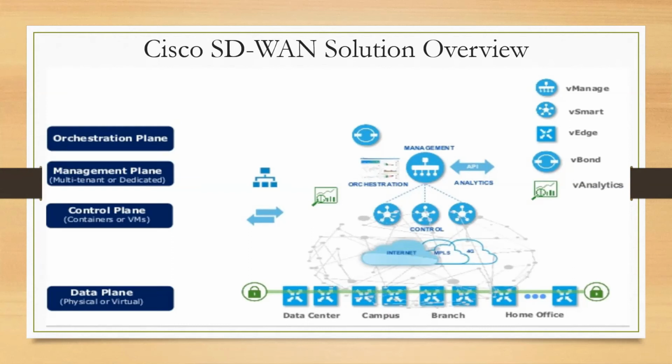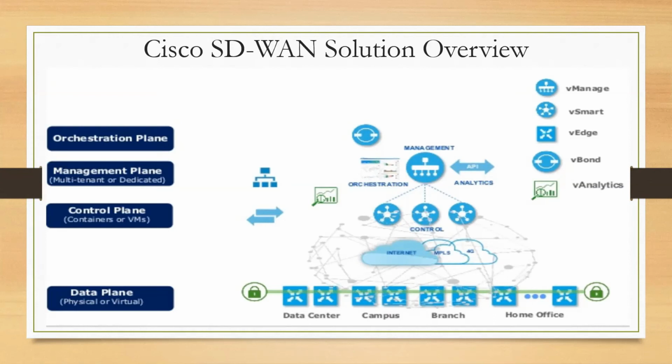Then the management plane. There is a device called vManage, which is responsible for making any change across the entire globe of your WAN.